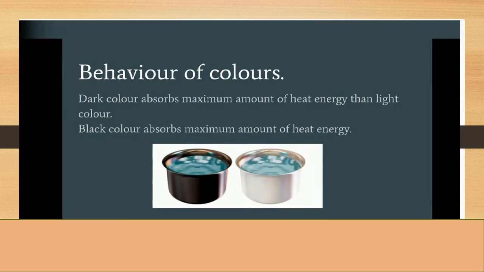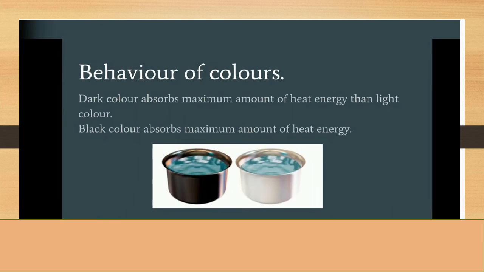What do you find? You will find that the temperature of water in the black can is more. What does it mean? It means that black color or dark colors absorb maximum heat. That is why in summer season we have to wear light clothes, or cotton clothes, or light colors. Light colors will not absorb maximum energy. They will release the energy.